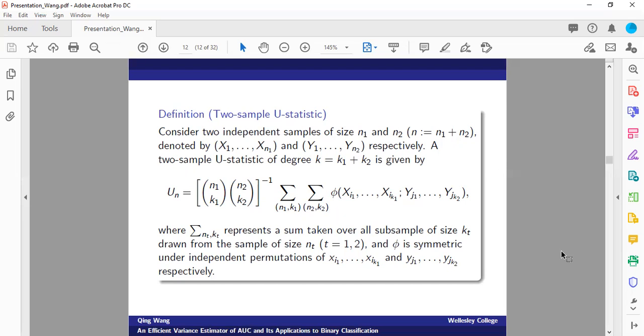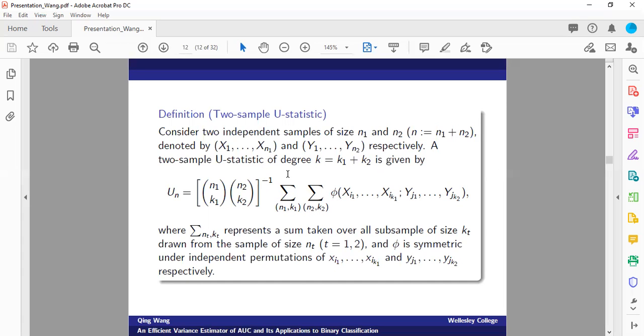In general, a two-sample U-statistic of degree k, where k is equal to k1 plus k2, is given by the following expression. Here we calculate the kernel function phi by plugging in k1 components from the first sample and k2 components from the second sample. And then we average over all the possibilities.